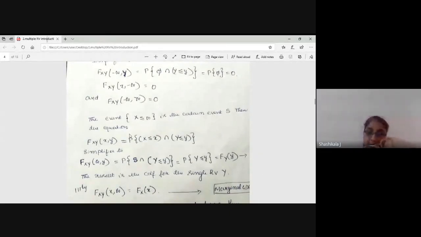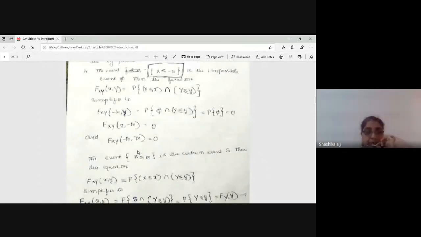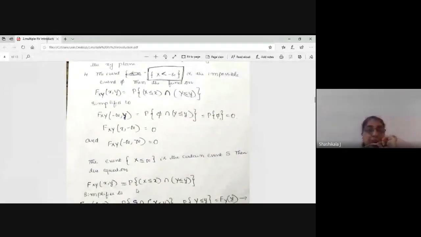That means x and y take some valid values, it is not minus infinity. We will take it as plus infinity. Then what happens to this one? Here F of xy, now you have to tell me if you have understood this.